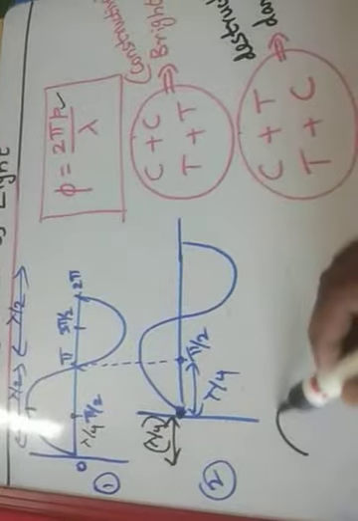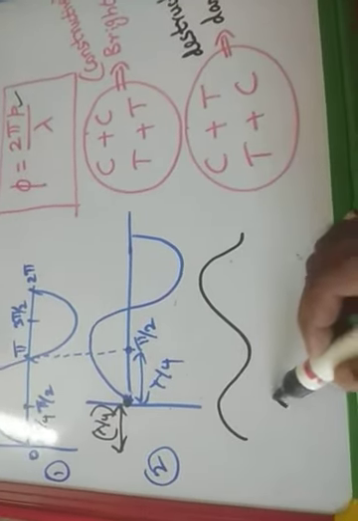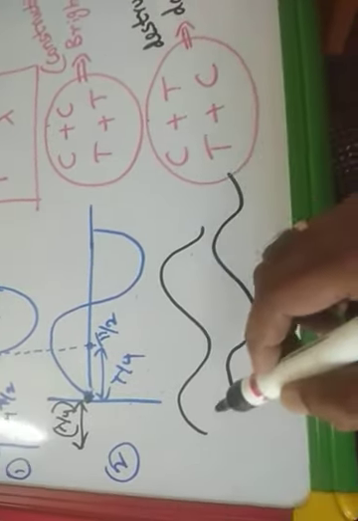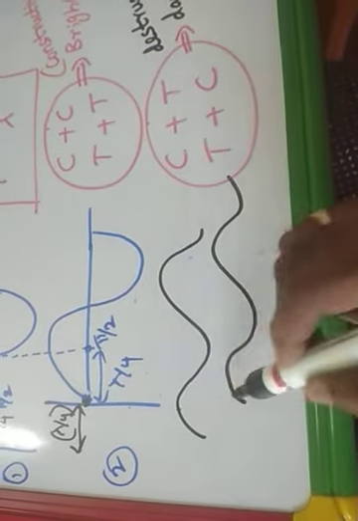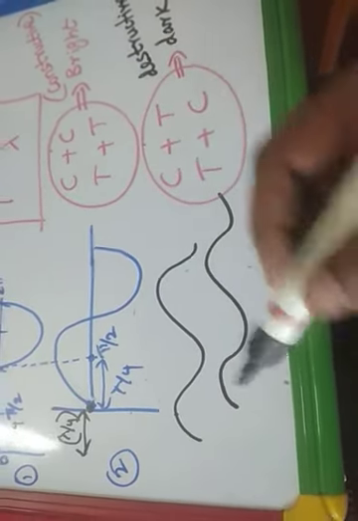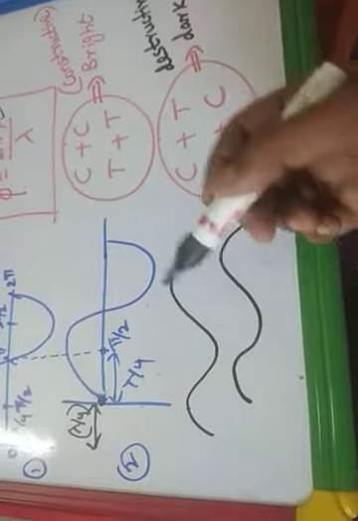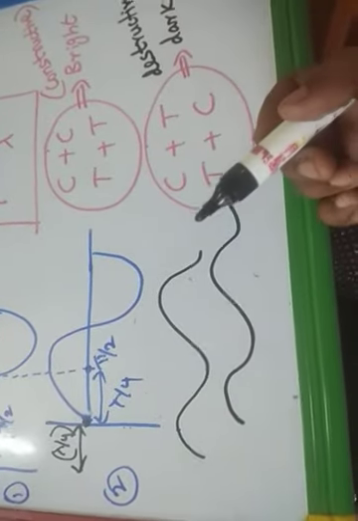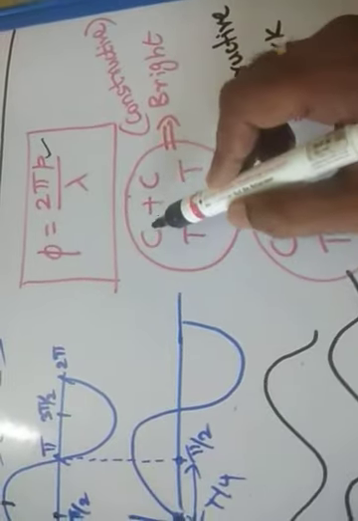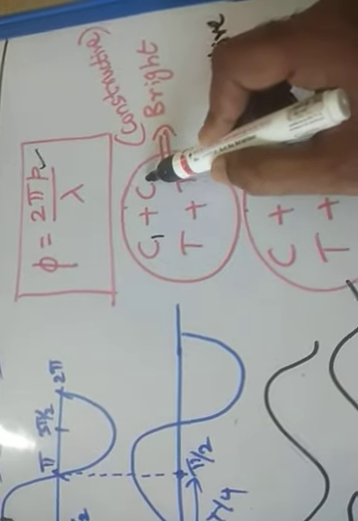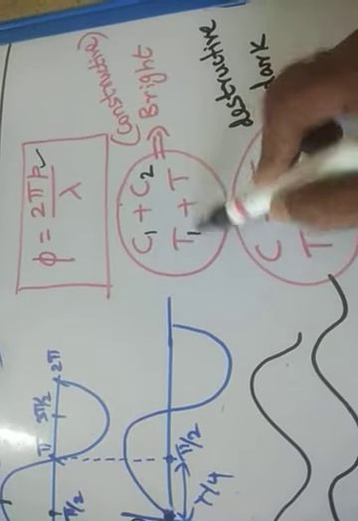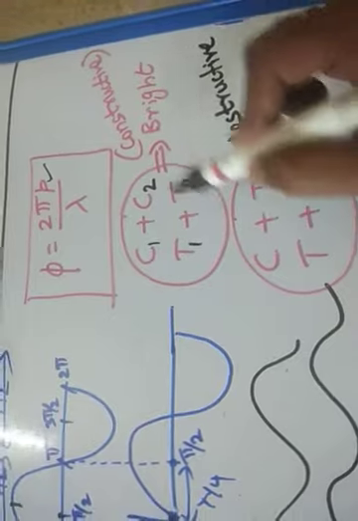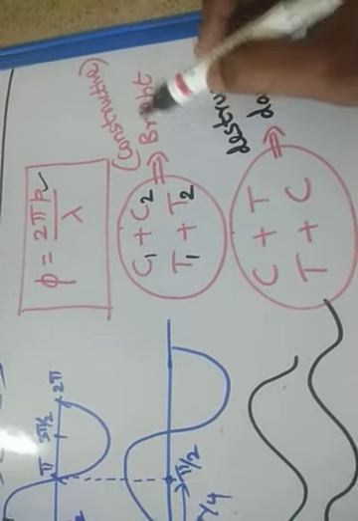Whenever there is a superposition of two waves, if the first wave and the second wave have crest with crest, and trough with trough, they will add up. Crest and trough, being opposite, will cancel each other out. That is, the crest of the first wave and the crest of the second wave add up, or the trough of the first wave and the trough of the second wave add up, and we get the bright fringe. That is constructive interference.